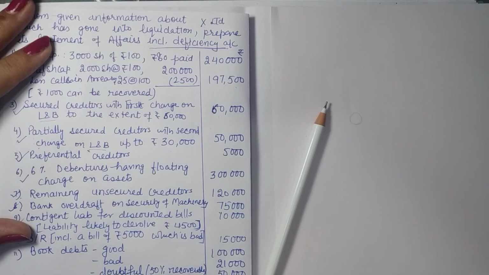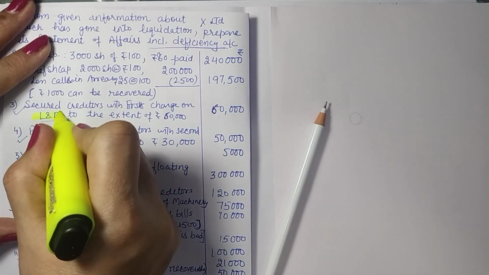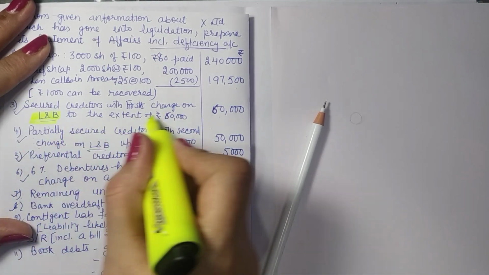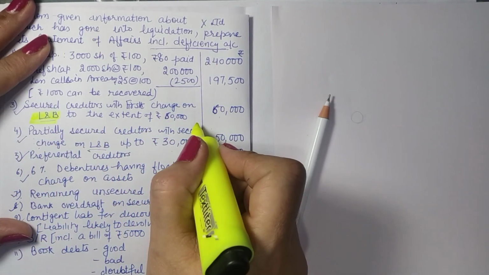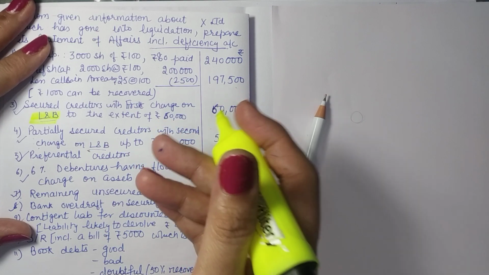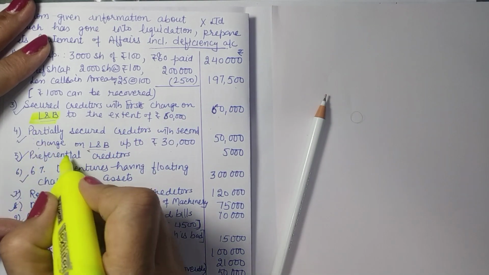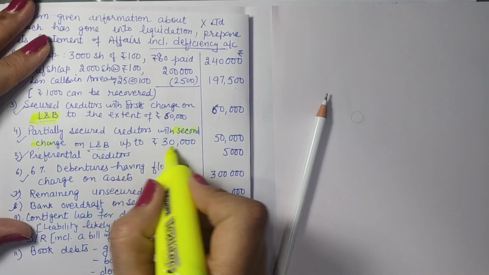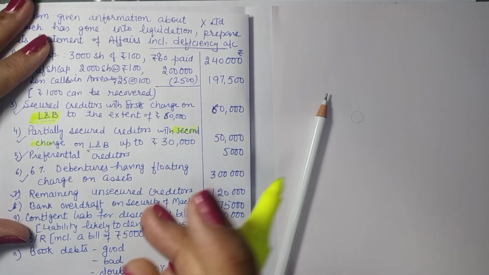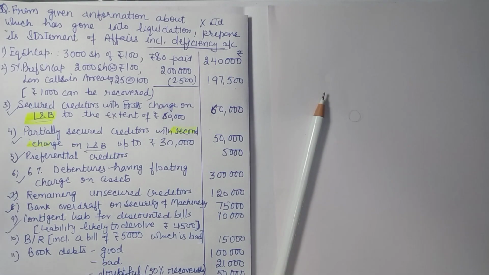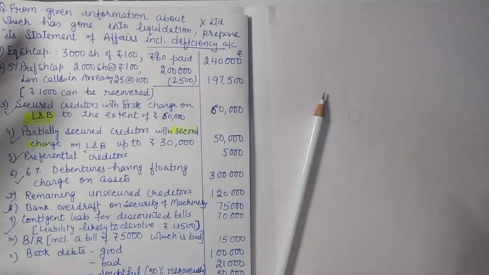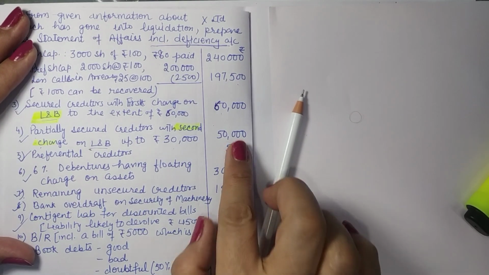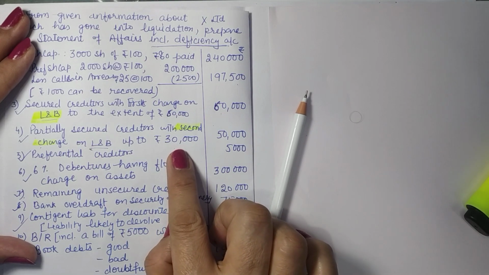So when you sell off your land and building, you will first pay the liability with the first charge in full, and the balance left out of the asset sold will be used for the liabilities with the second charge, and this is secured up to 30,000, which means that the remaining 20,000 is going to be unsecured, whether we recover the amount for that or not. It is having security of only 30,000.